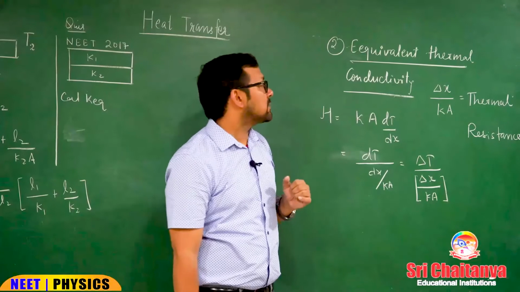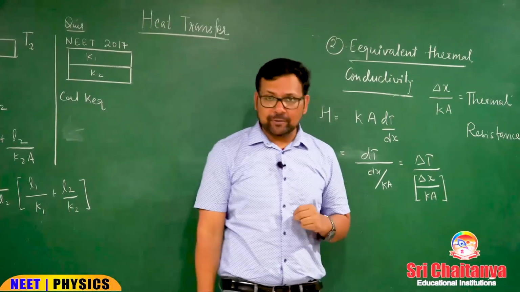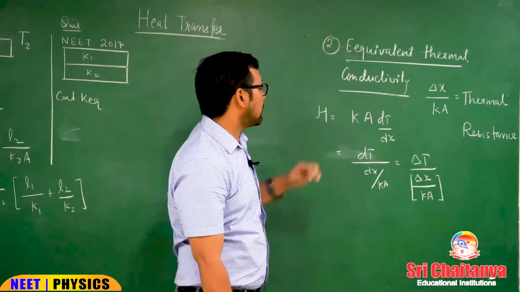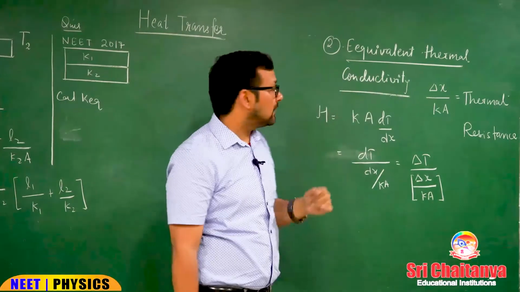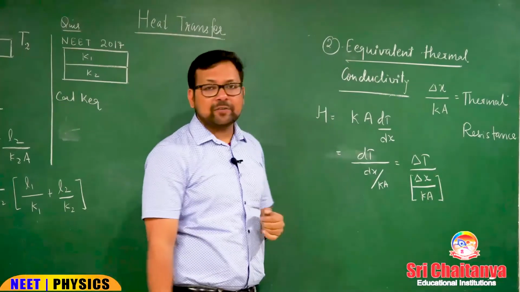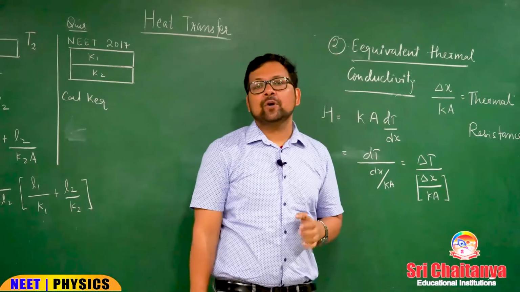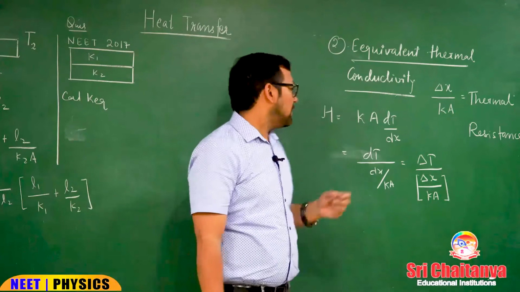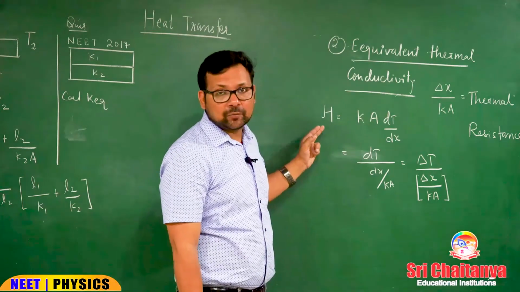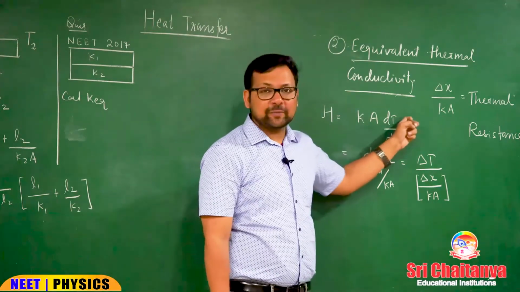Now we will discuss the second application topic on the basis of conduction, equivalent thermal conductivity. Equivalent thermal conductivity is calculated according to the thermal resistance combination. See, this was our heat current formula, H equals K A dT by dx.